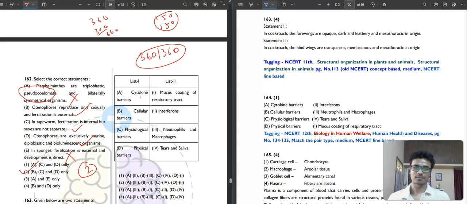Cytokine barriers. What are cytokine barriers? Interferons. The cellular barriers, what? Cellular barriers are neutrophils and macrophages. Physiological barriers, what are these? Tears and saliva.